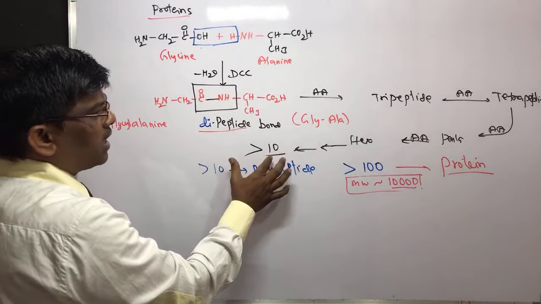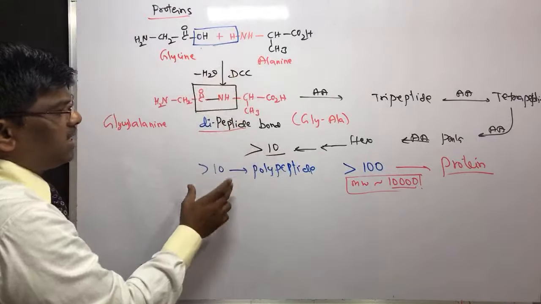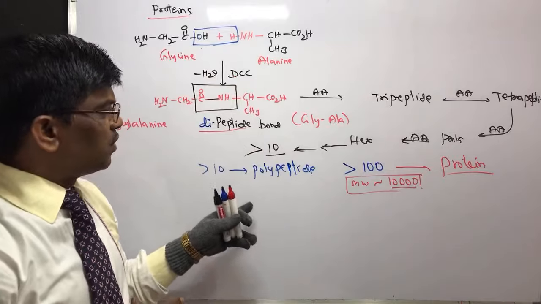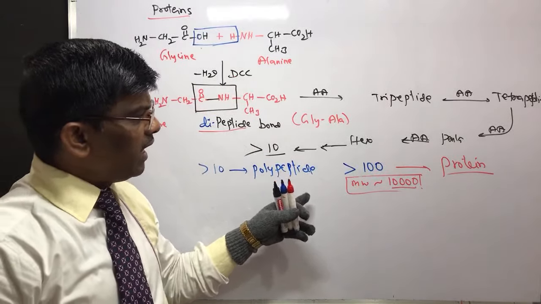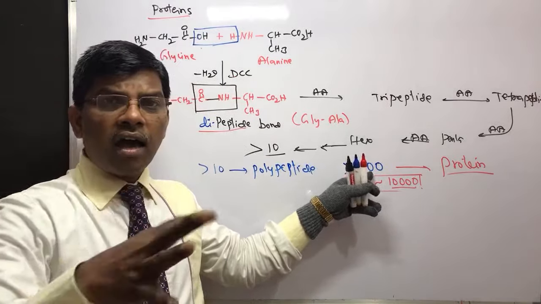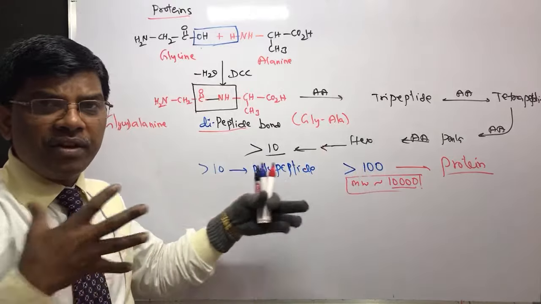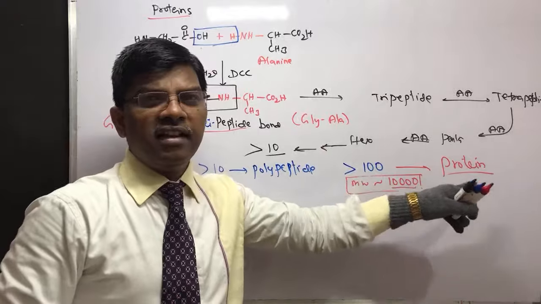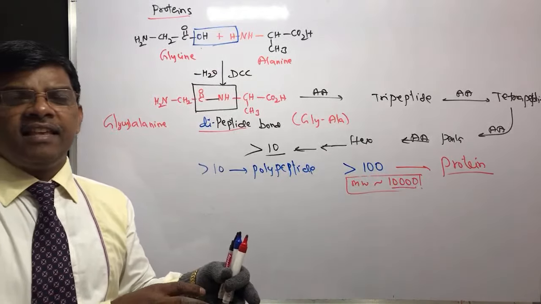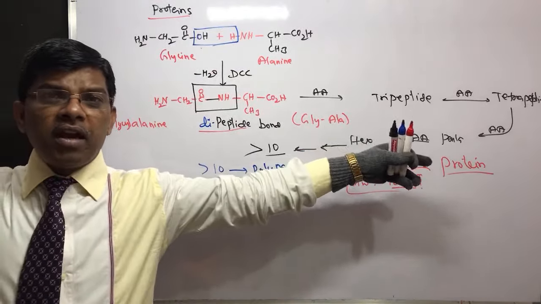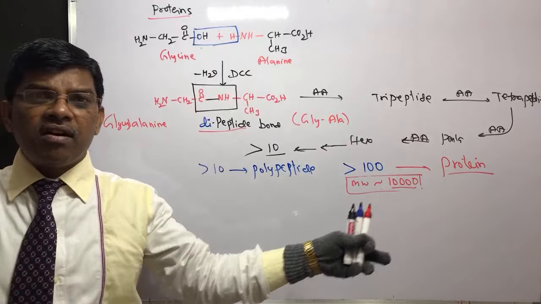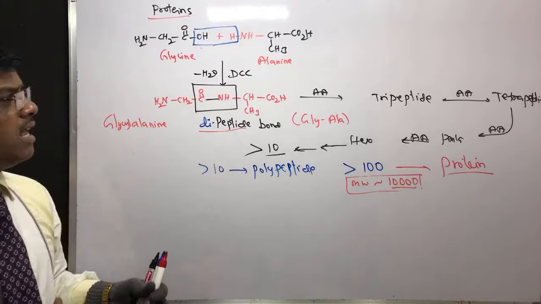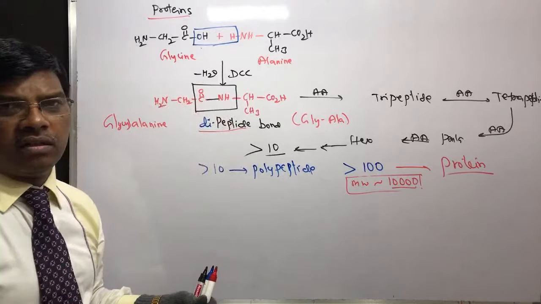If the number is more than 10 amino acids, then you can say it as polypeptide. Right? So when above 100 amino acid units are there in one molecule, then it is known as protein. That means protein is a polymer of more than 100 units of amino acids linked with peptide bond.